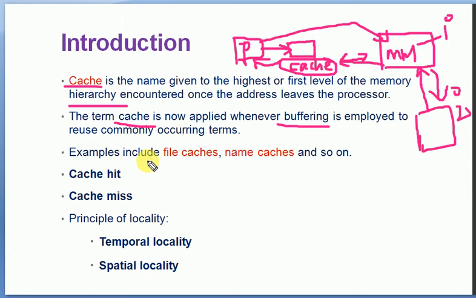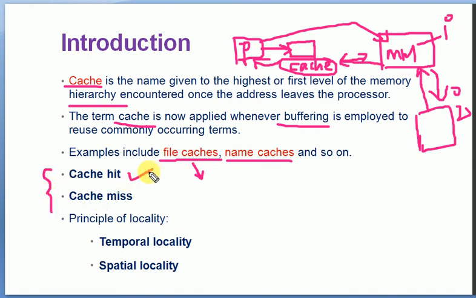We have several types of caches available, like file caches, which are used for storing various files. Then we have name caches, which are used for storing the names of various components present in the computer system. Now we are using some terms related to the cache. One is called a cache hit.